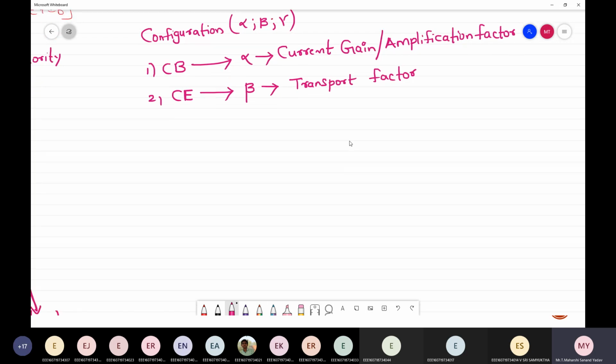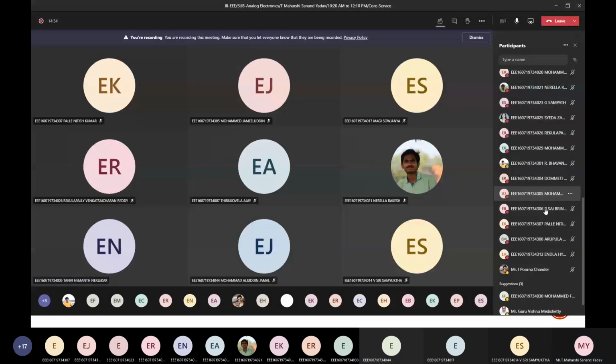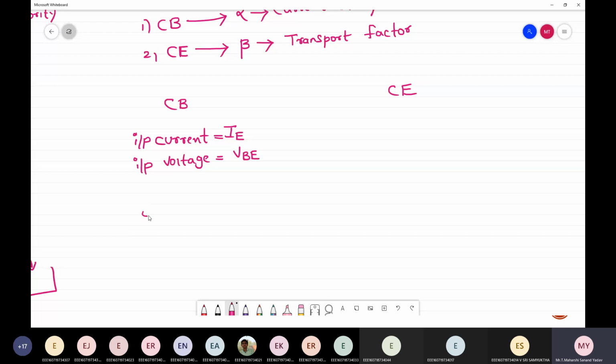Okay, now we shall write the differences between input and output characteristics for CB and CE simultaneously, so that it will be easy for you to understand. Now, what is the input current in common base configuration? IE. And input voltage? VEB. Next, what is the output current? IC. Okay, next, output voltage? VCB.